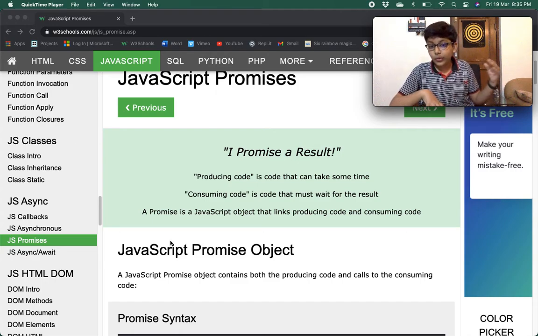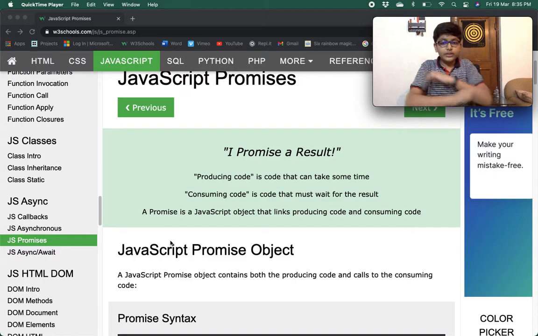Producing code is the code that can take some time to finish. Consuming code is the code that must wait for the result. Basically, the consuming code waits for the producing code to finish and then it starts working.